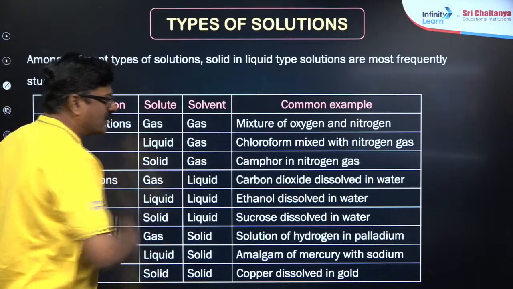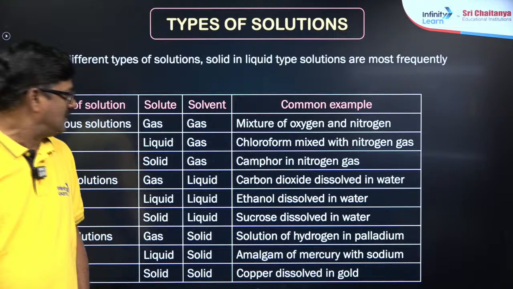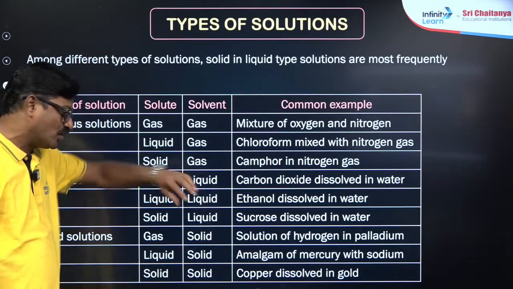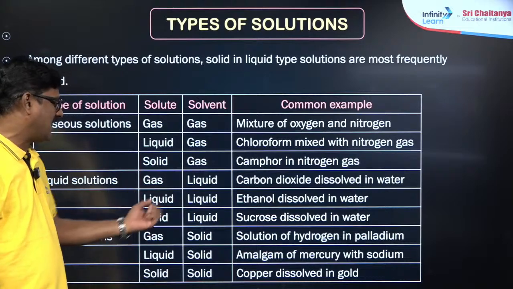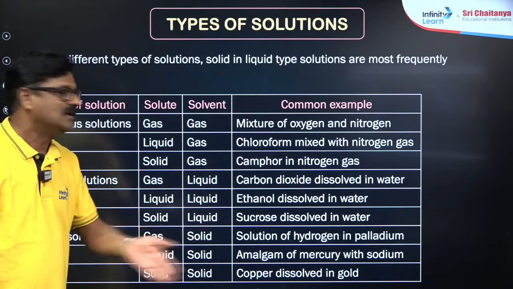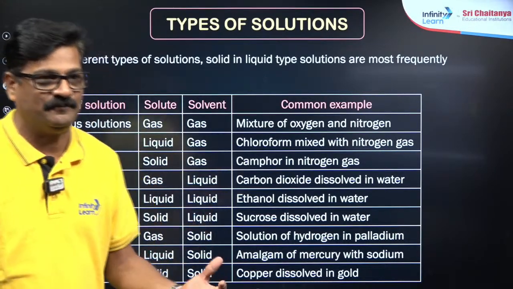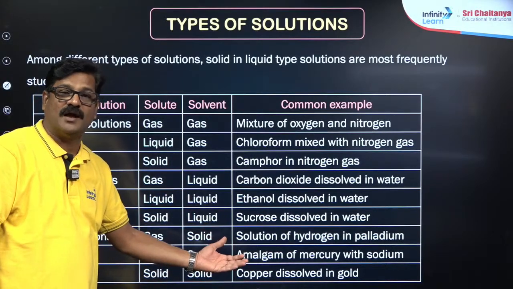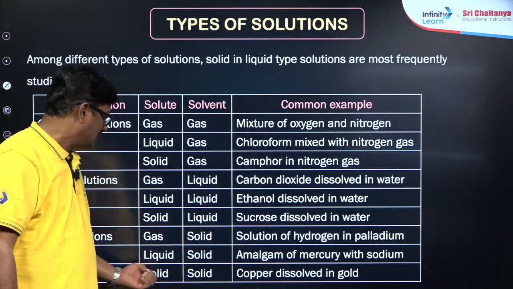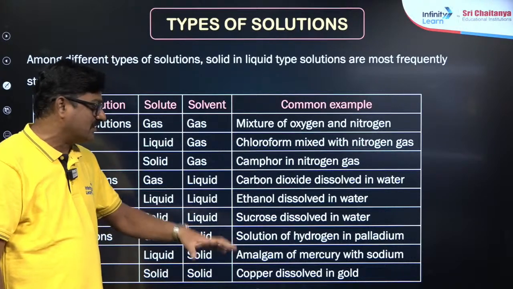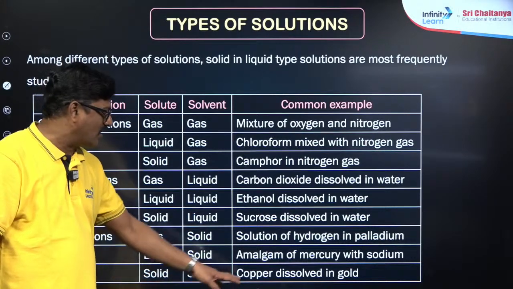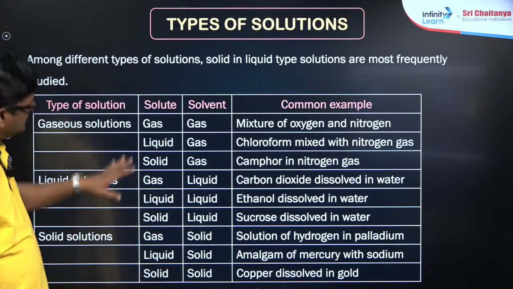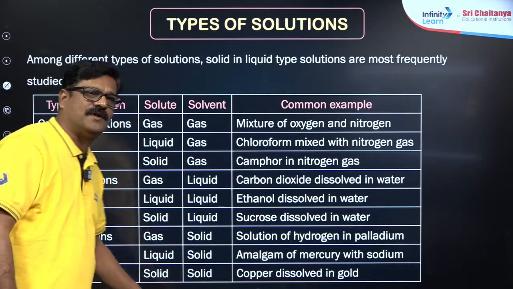Solid in gas, camphor sublimated in air, and liquid in liquid, ethanol in water, and solid in liquid, sucrose dissolved in water, and gas in solid, hydrogen uniformly mixed with palladium, right? And liquid in solid, amalgam, sodium and mercury, and solid in solid, copper dissolved in gold. So alloys are an example of the solid in solid type. So these are required for the NEET examination.